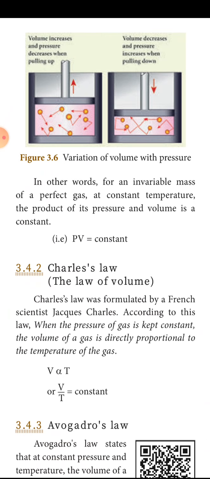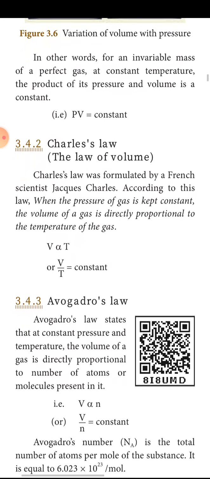If you decrease the pressure, that is, you are pulling the piston outward, the gas relaxes in the container and the pressure is reduced, volume is increased. In the second diagram, you are pushing the piston downwards, so the volume is reduced, volume decreases, pressure increases. So oppositely they are connected. So P is inversely proportional to V. PV is equal to constant.